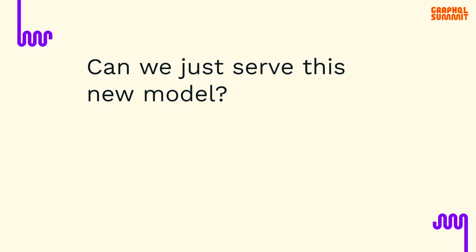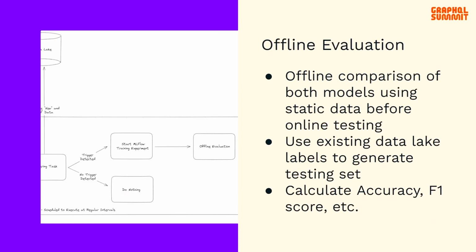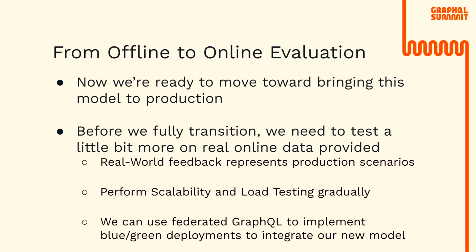And maybe the section header for this was a bit obvious, but the answer is no. Just as with regular software, machine learning models need to be tested rigorously before they reach production. So the first step of our evaluation process is offline evaluation. As we've stated in our supervised learning section, we can just section off a portion of our data lake and identify that as our testing data. And we can just kick off another MLflow experiment in order to verify the accuracy of the models or other metrics such as F1 score or anything like that. And we can see this in our directed acyclic graph. And now we're ready to move forward to bringing this model into production.